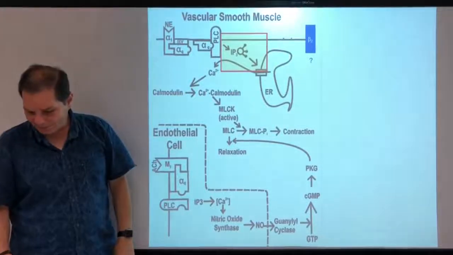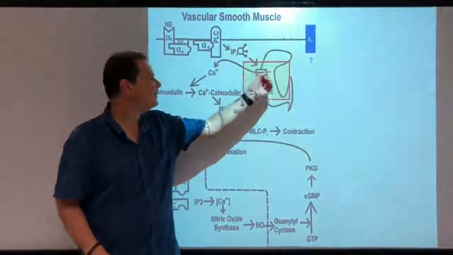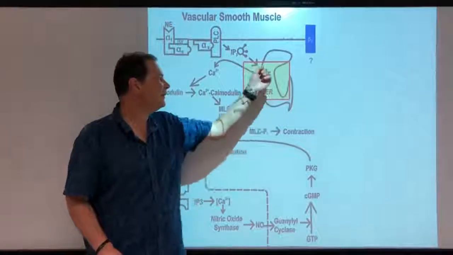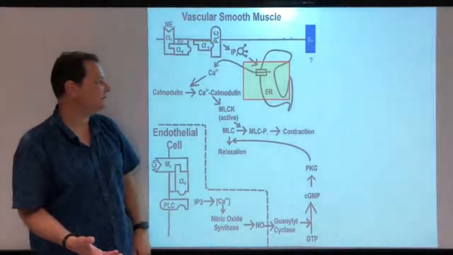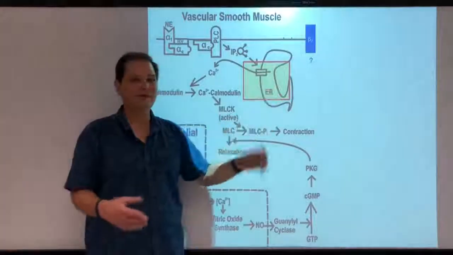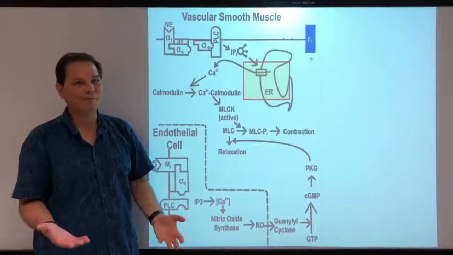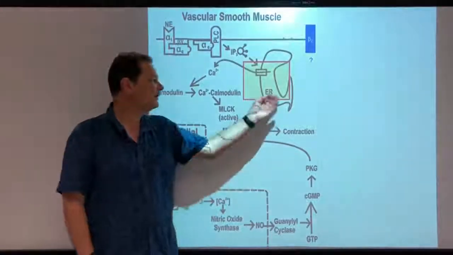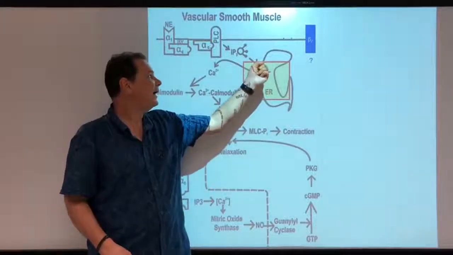The IP3 binds to a channel in the SR membrane. It's labeled ER here for our purposes. They're the same thing in smooth muscle. ER, endoplasmic reticulum, SR, sarcoplasmic reticulum. Sarcoplasmic reticulum is really just more developed endoplasmic reticulum. So in this sort of a cell, the names are interchangeable basically.